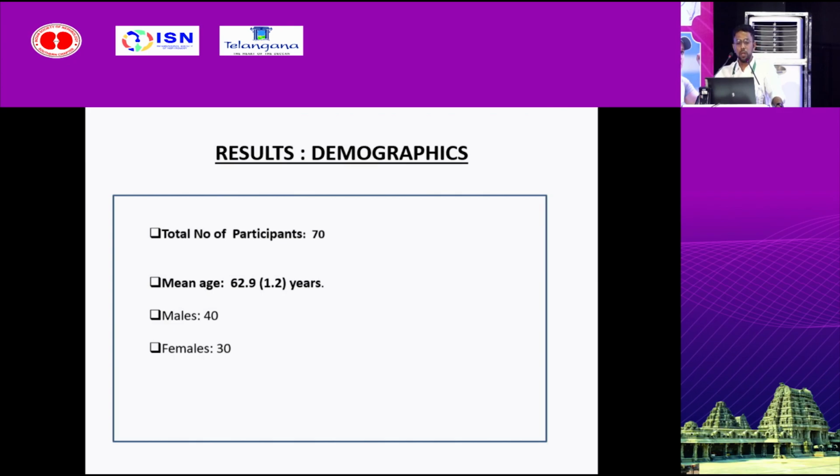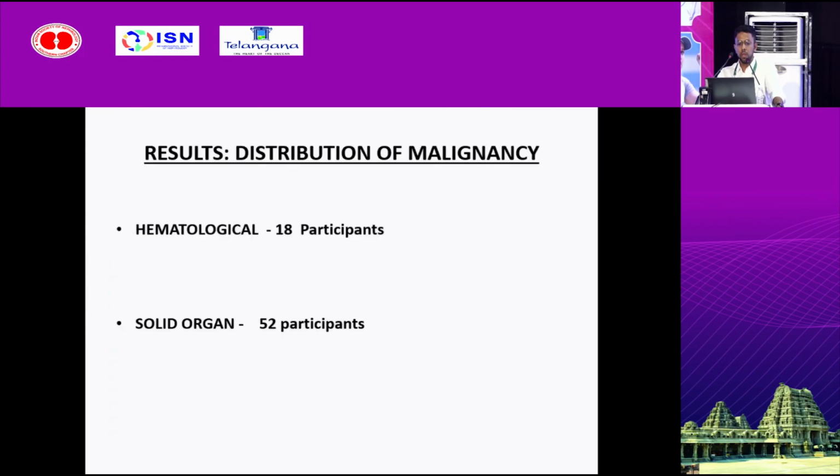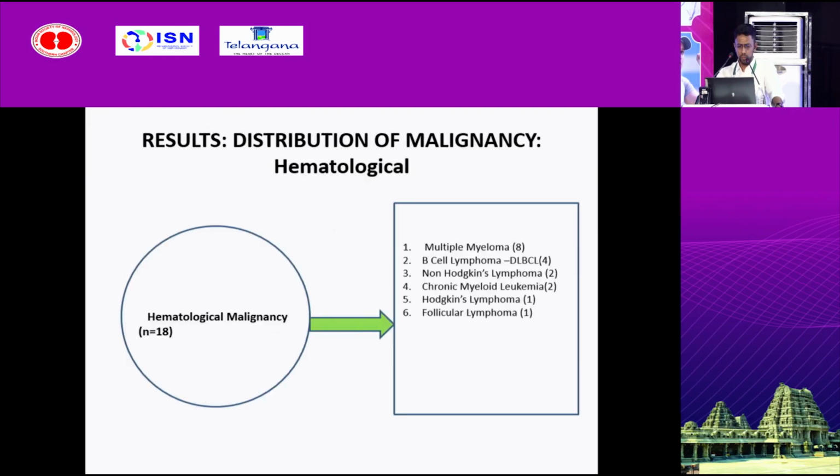There were a total of 70 participants enrolled in the study. Mean age of participants was 62.9 years, plus or minus 1.2 years. Out of 70, 40 were males. We had 18 participants with a hematological malignancy and 52 participants with a solid organ malignancy. In the hematological malignancy group, 8 had multiple myeloma, followed by B-cell lymphoma, followed by non-Hodgkin lymphomas.